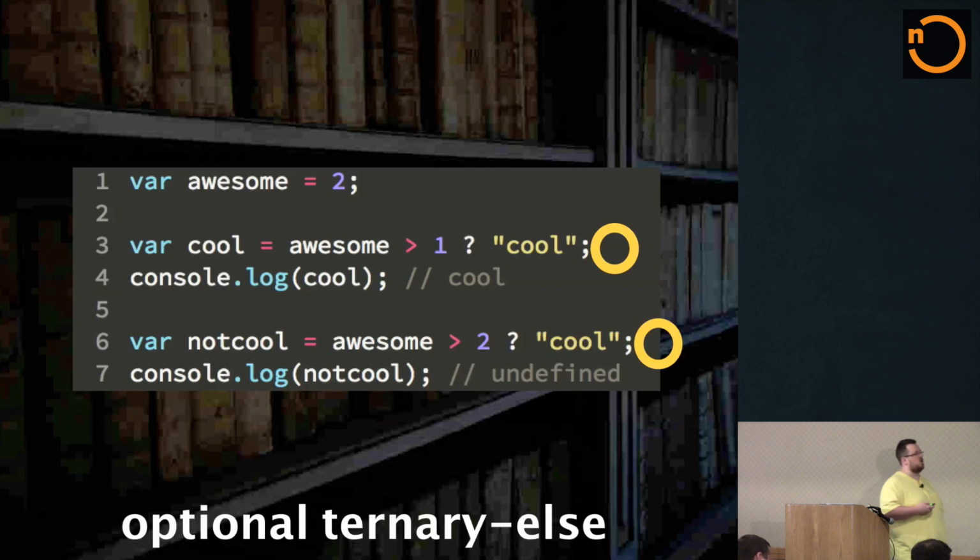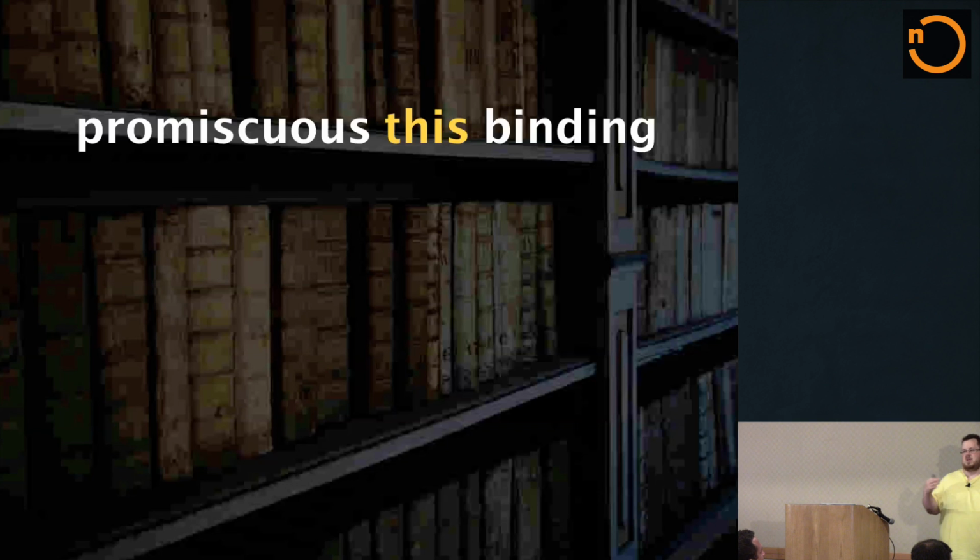Another example, slightly more complex. Any of you that have ever done any studying about the this keyword and how the this keyword works, I like to think of it, or I like to call it promiscuous this binding. You have a function that has a this keyword, and depending on how that function is called, in various different scenarios, there's up to 4 different ways that the this keyword can get bound. And it might work in one scenario, and then you pass it as an event handler to jQuery, and all of a sudden, you don't have the right this keyword.